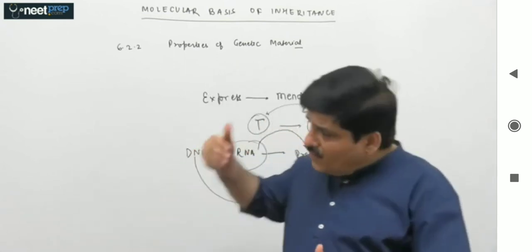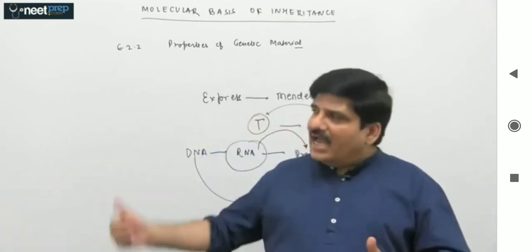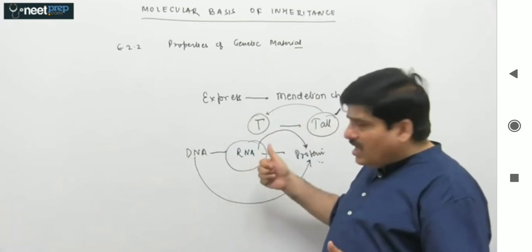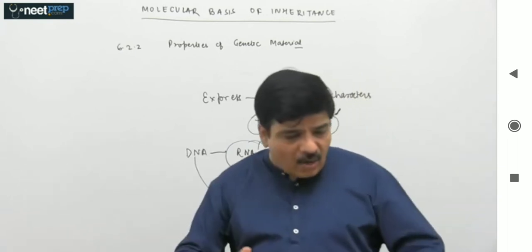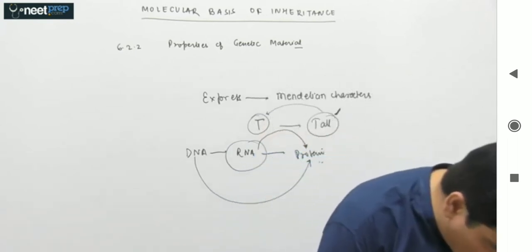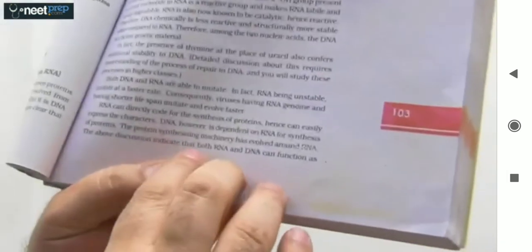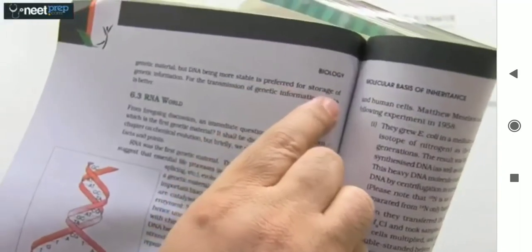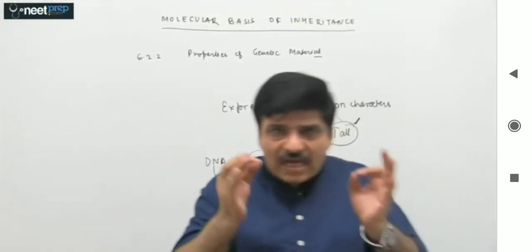On the other hand, if you are looking at the flow of the genetic information, the transmission of the genetic information, then this dynamic molecule RNA is more suited to this particular function. So again, now we are saying what my NCERT concludes. My NCERT concludes that the above discussion indicates that both RNA and DNA can function as genetic material, but DNA being more stable is preferred for storage of genetic information. For transmission of genetic information, RNA is better. So I hope this conclusion is absolutely clear.